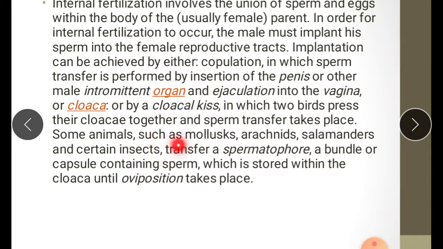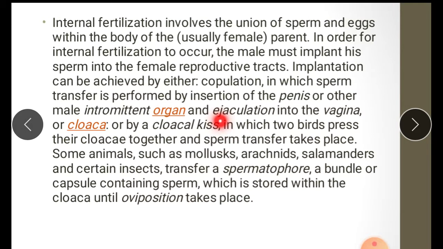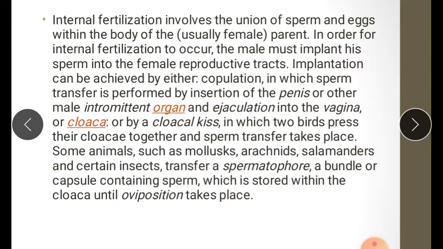Some animals such as mollusks, arachnids, salamanders, and certain insects transfer a spermatophore, a bundle or capsule containing sperm, which is stored within the cloaca until oviposition takes place. So this process happens in internal fertilization. So in internal fertilization, what happens? Fusion of male and female gametes occurs inside the female parent's body. The male transfers sperms into the female genital tract where the male and female gametes are fused.